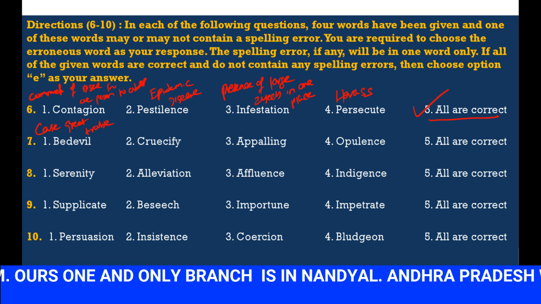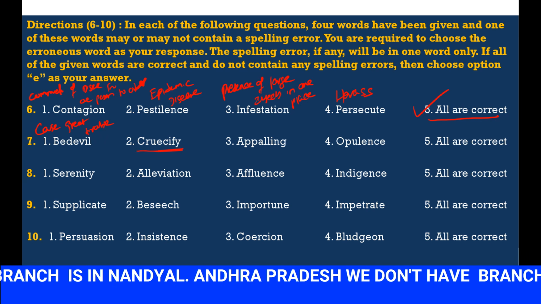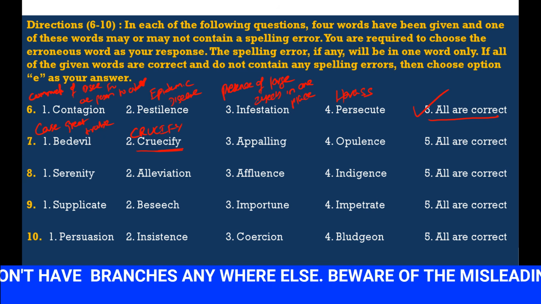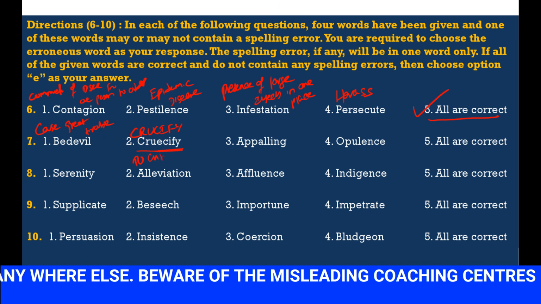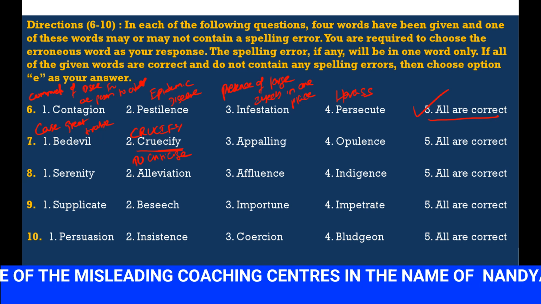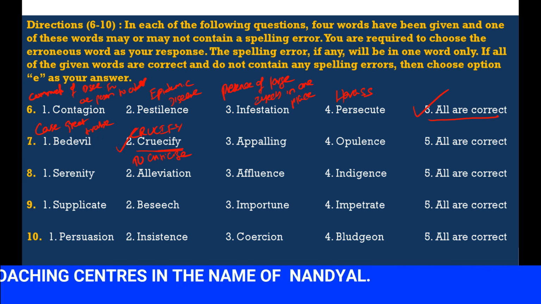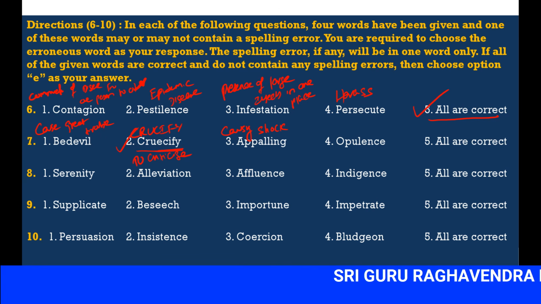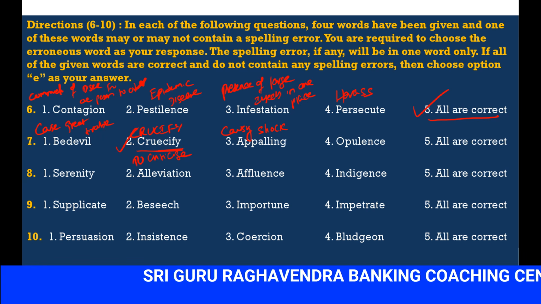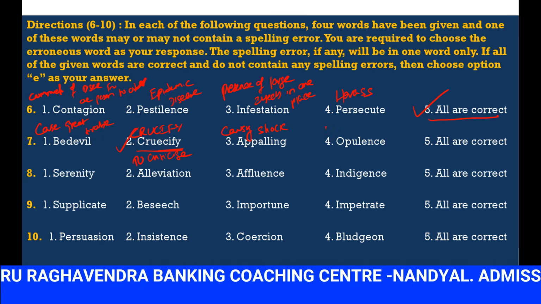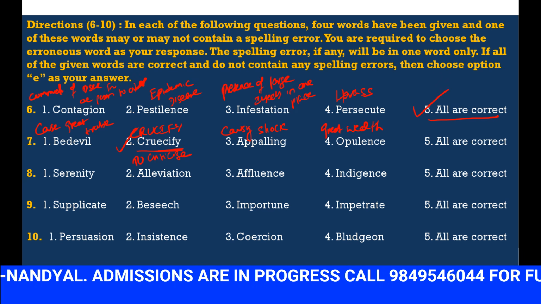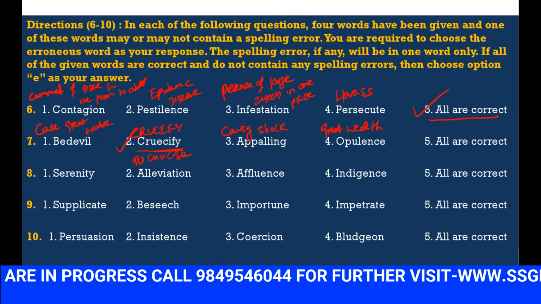Correct. Crucify. This is the error here. So the correct word is CRUCIFY. This is the correct spelling. Crucify means to criticize. So here we are having the error. Appalling means causing shock. Appalling means causing shock. Opulence means great wealth. Opulence. So crucify is the error.